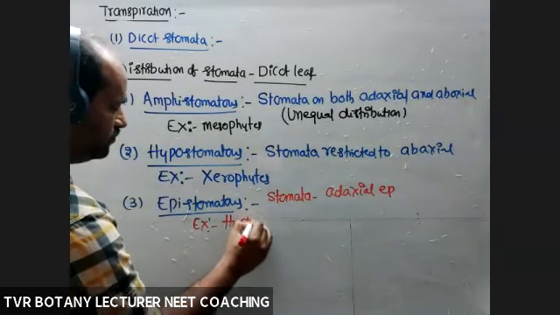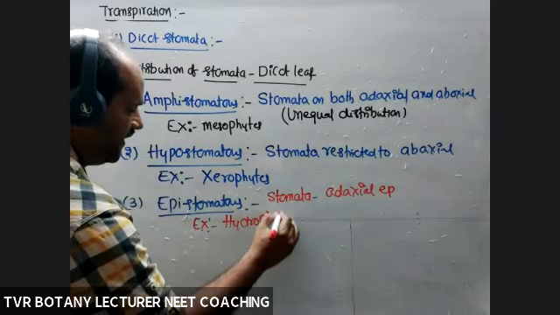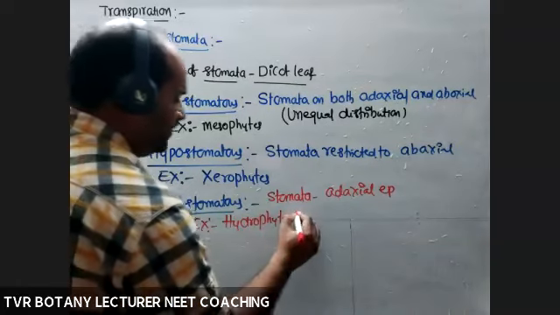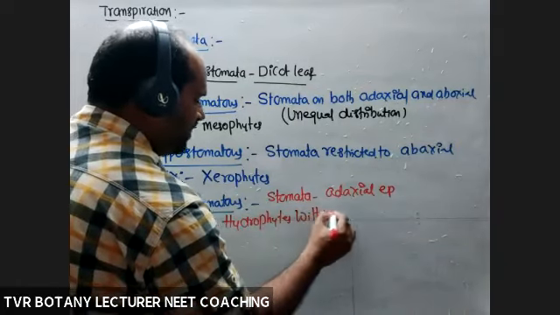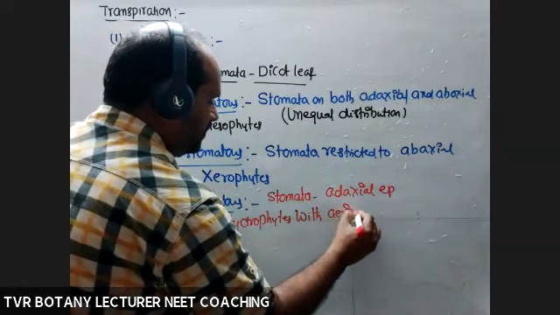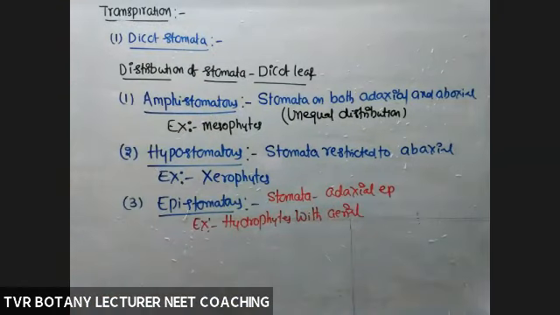Hydrophytes with aerial parts. There are some hydrophytes with some aerial leaves, Nymphaea, Nelumbo, like that. So in that case, stomata are restricted to adaxial, not required on abaxial. Reason, that is in contact with water.